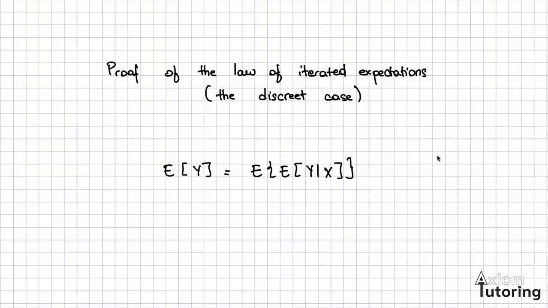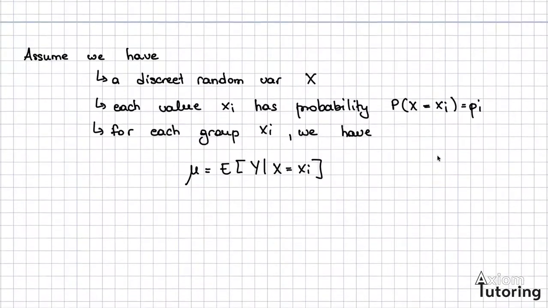In the previous video, we showed the intuition behind the law of iterated expectations, and we mentioned that the law of iterated expectations is to the CEF what Jarvis is to Iron Man or what Alfred is to Batman. So in this video, we're going to see the proof of the law of iterated expectations for the discrete case, and there's going to be a separate video for the continuous case. So ultimately, we are going to prove that the expectation of y is equal to the expectation of the conditional expectation. For the algebraic proof, we're going to have a few assumptions first.